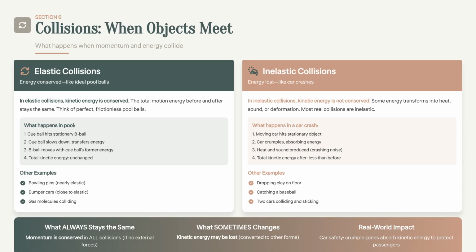Collisions are classified based on kinetic energy conservation. In elastic collisions, like ideal pool balls, kinetic energy is conserved. In inelastic collisions, like car crashes, kinetic energy is lost, usually converted into heat or sound. Momentum, however, is always conserved in all collisions.